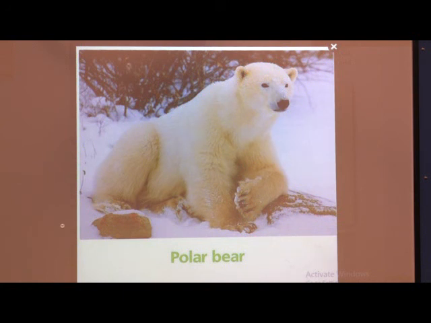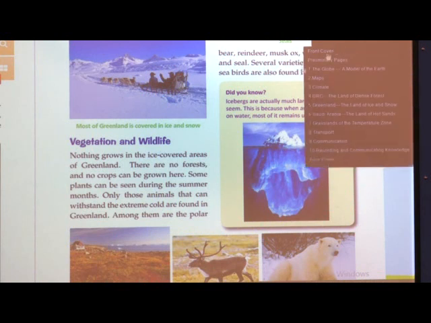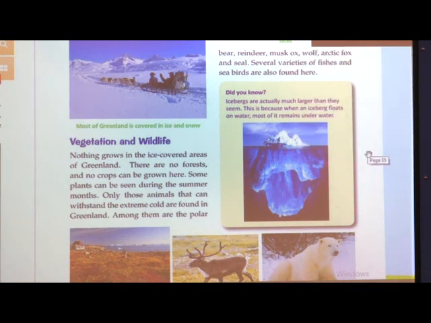See, they are sitting in snow. Can you see all the snow covered? And see, so white polar bear. Okay. So these animals are found in Greenland. Several varieties of fishes and seabirds are also found here because it is all waterland.